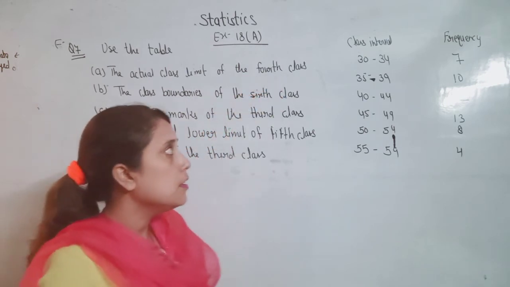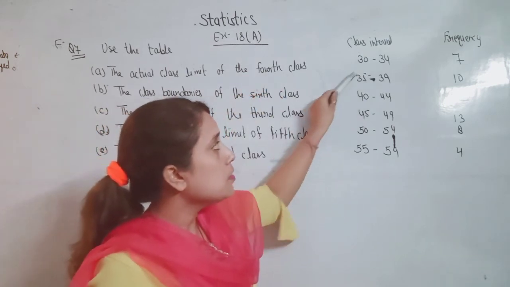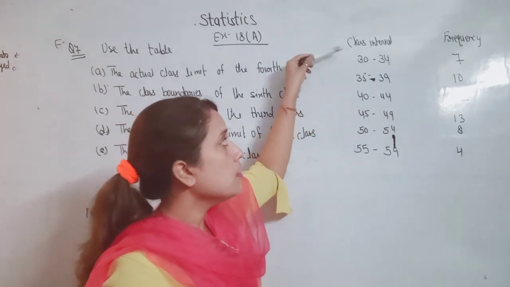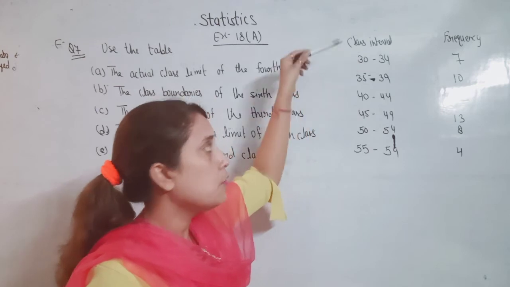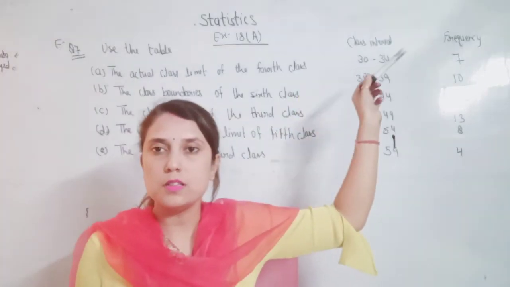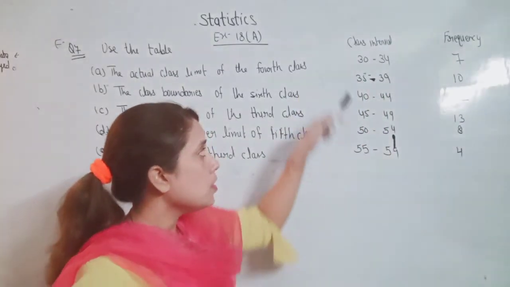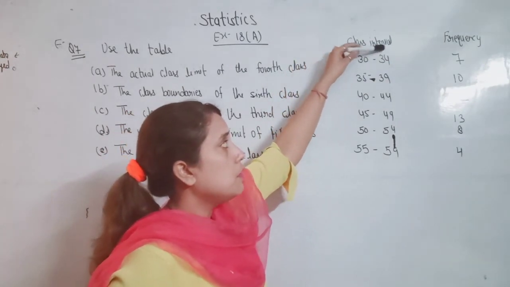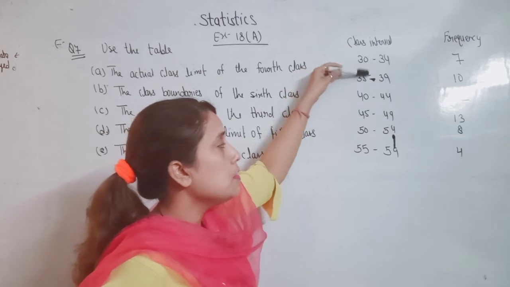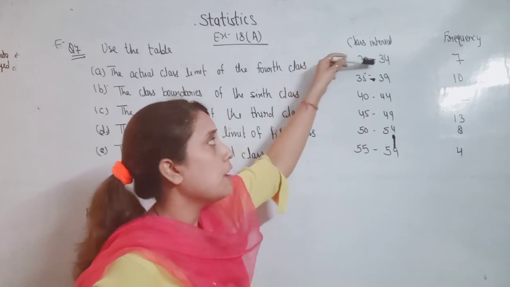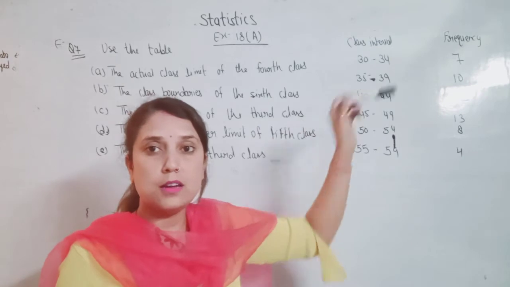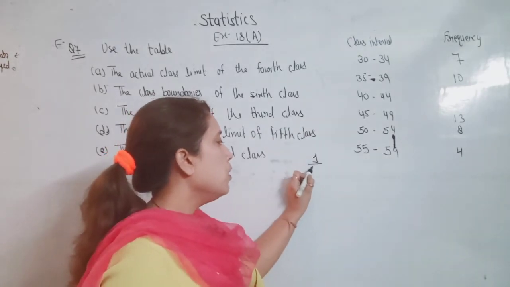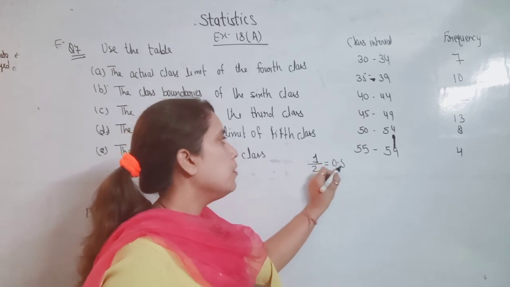First we check whether this is a continuous class interval or not. If it is not, first we convert it. What is the difference between the upper limit of the first class and the lower limit of the second class? 35 minus 34 is 1, and when we divide 1 by 2, it will come 0.5.